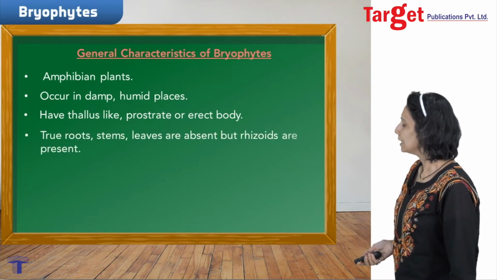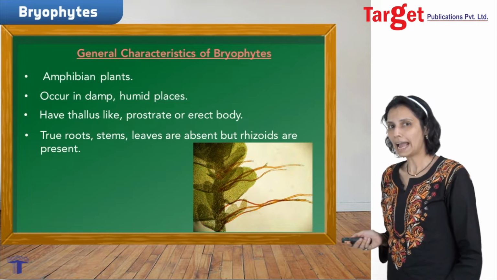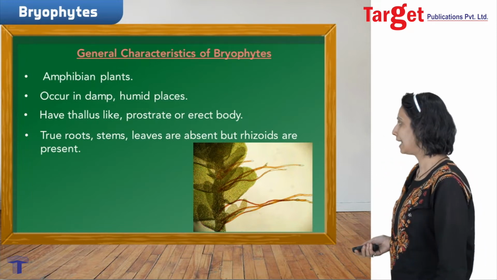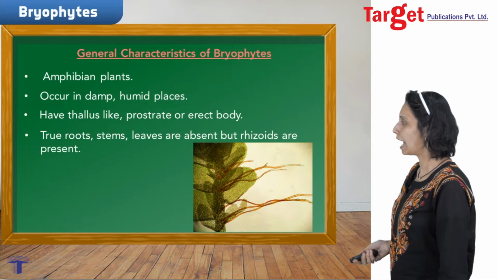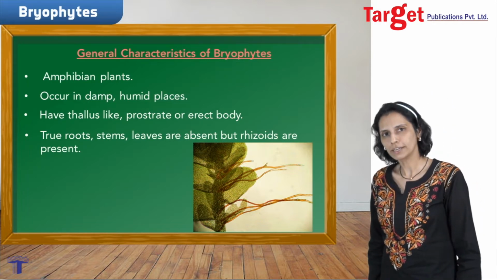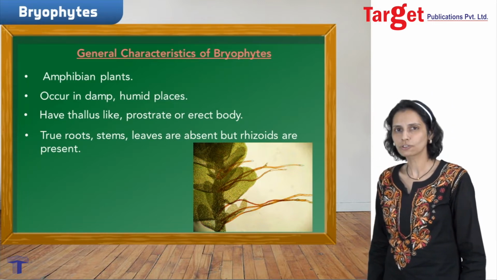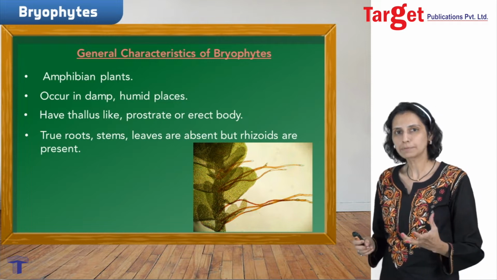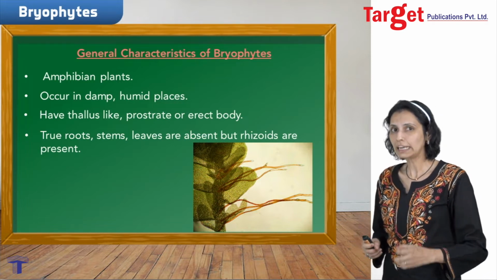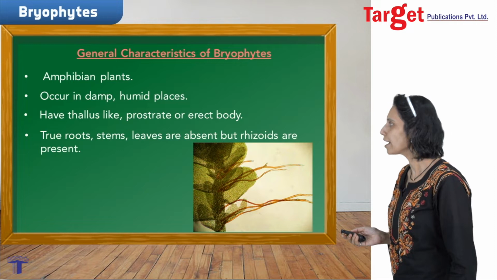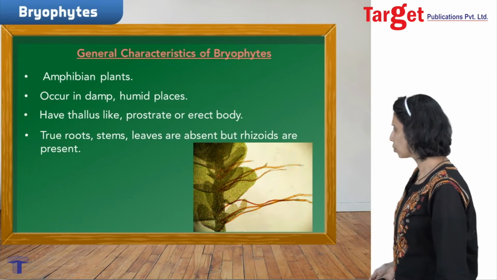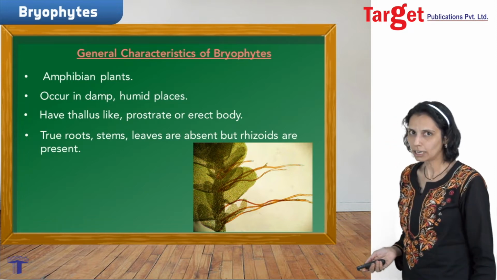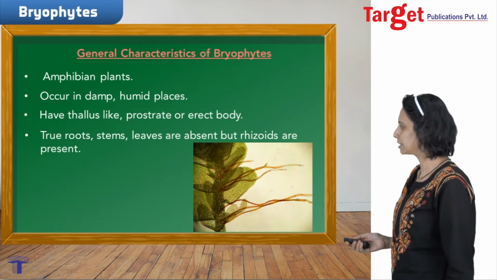Next point, they lack a true root and stem system, but still rhizoids are present. What are rhizoids? Rhizoids are the root-like structures which help the bryophyte to anchor to the substratum or support. Now these rhizoids are either unicellular in nature or multicellular.